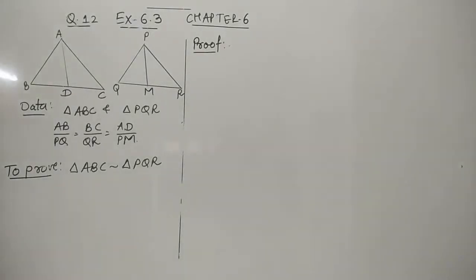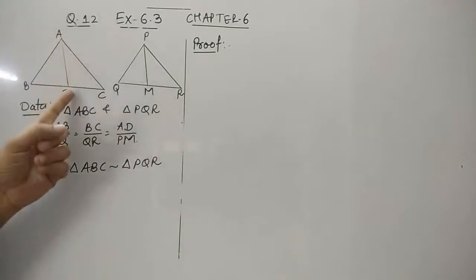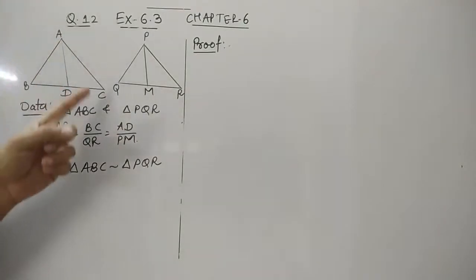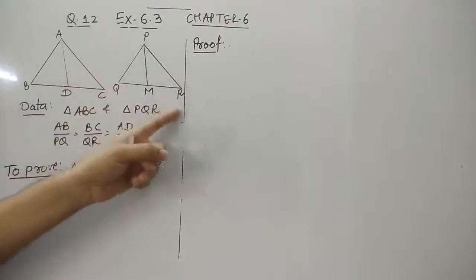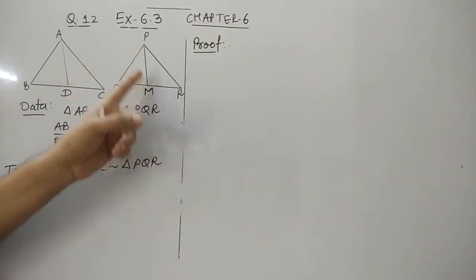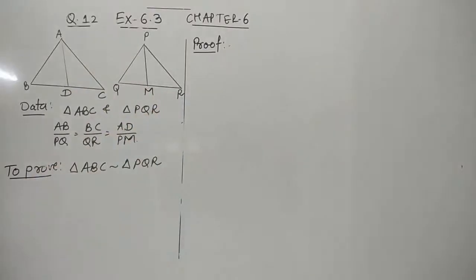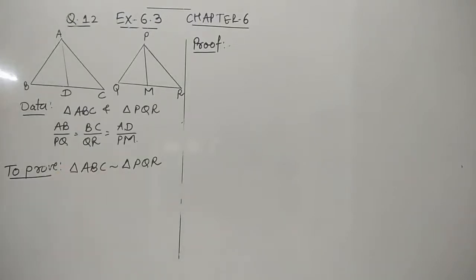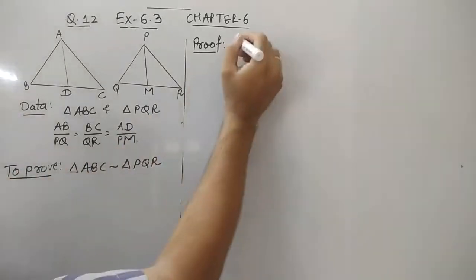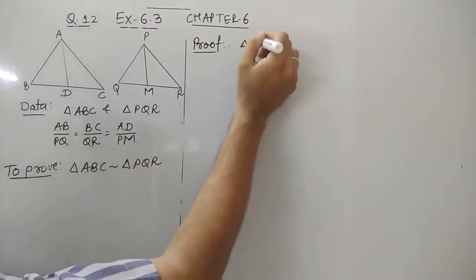Question number 12. It is given that sides AB, BC and median AD of triangle ABC are proportional with PQ, QR and PM, which is the median of triangle PQR, in the same ratio. So we have to show that these two triangles are similar. This is what they have given. As it is given in the data, let's just note it down.